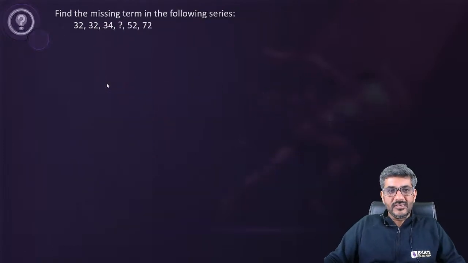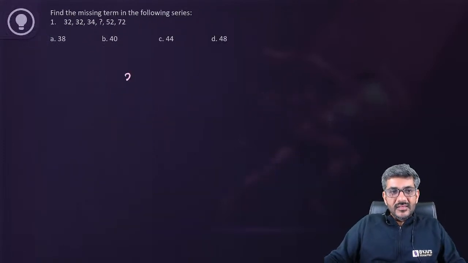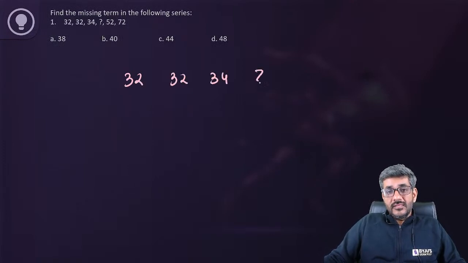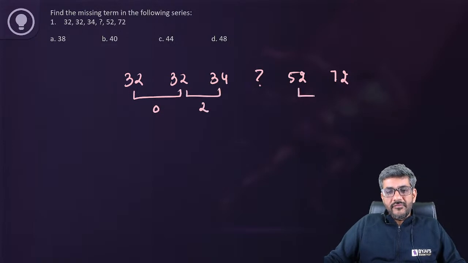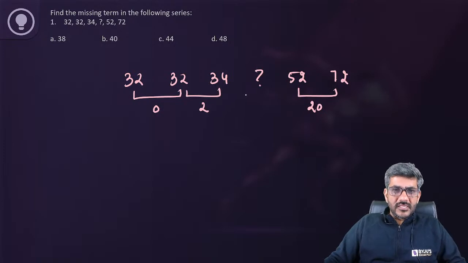Let's start. So what is the series telling us? It says 32, again 32, then we have 34, then the question mark, then we have 52, and then we have 72. Here there is a difference of 0, here there is a difference of 2, here we have a difference of 20.